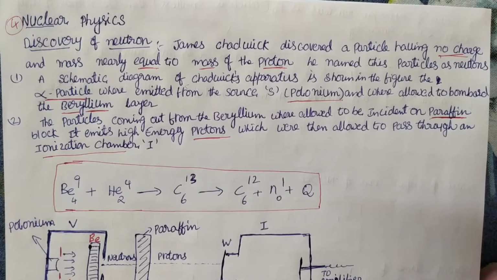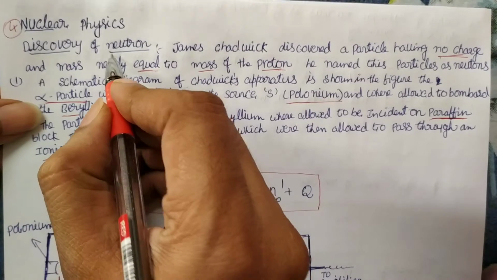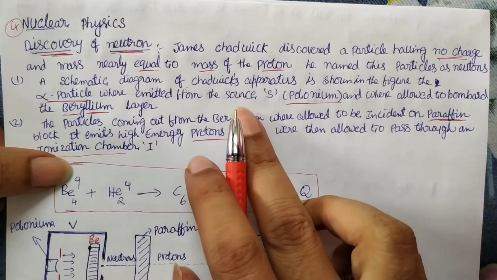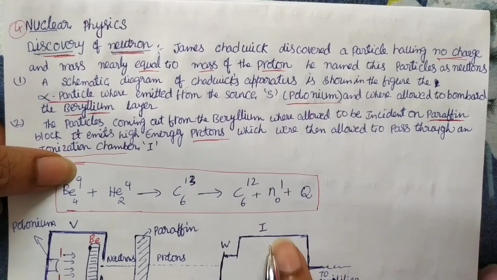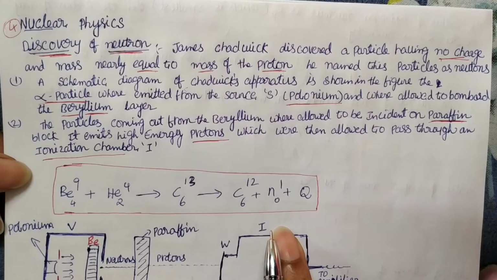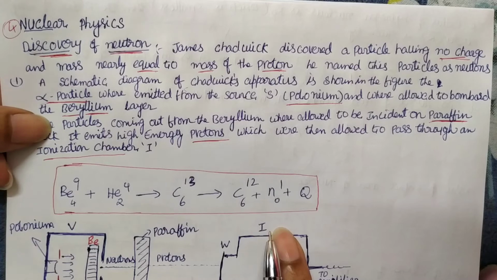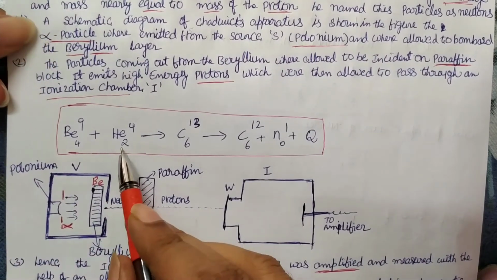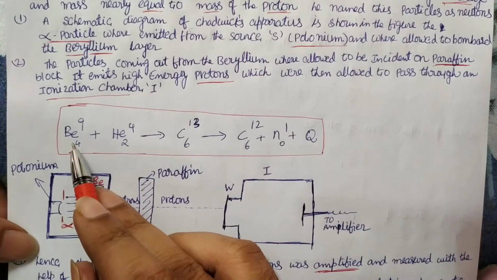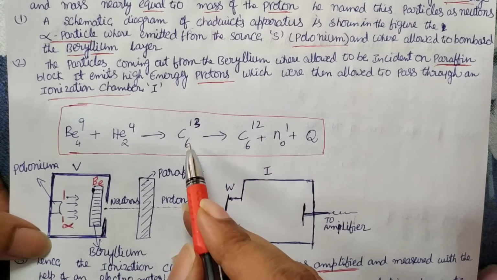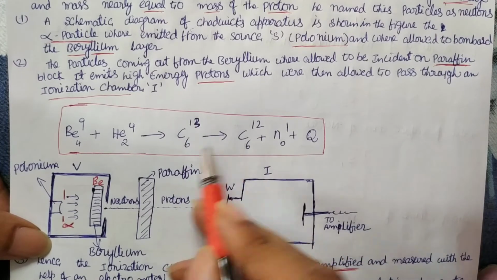About discovery of neutron. Chadwick discovered this particle, and he noticed that it has no charge and a mass the same as a proton. To get this neutron, alpha particles are first bombarded on beryllium material, and it forms a carbon isotope, C-13. You see that the atomic number is the same and the mass number is different.